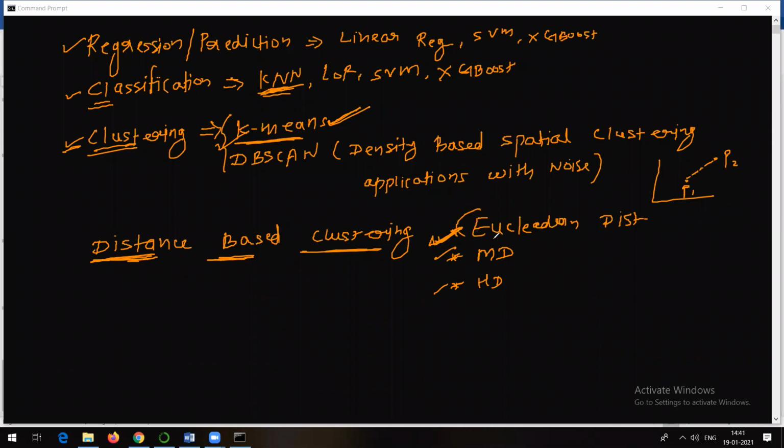So for example, let's assume that it will make use of Euclidean distance, just to calculate the distances between the points. Okay, so let's start with the next topic, that is distance based clustering, and in that we'll be talking about the K-means algorithm, right? So first of all, let's start our discussion with this particular term, and that is